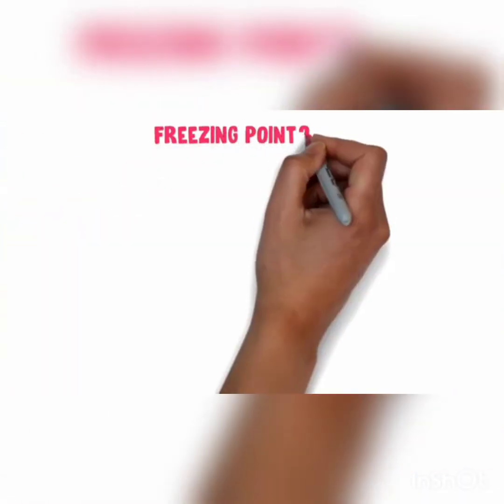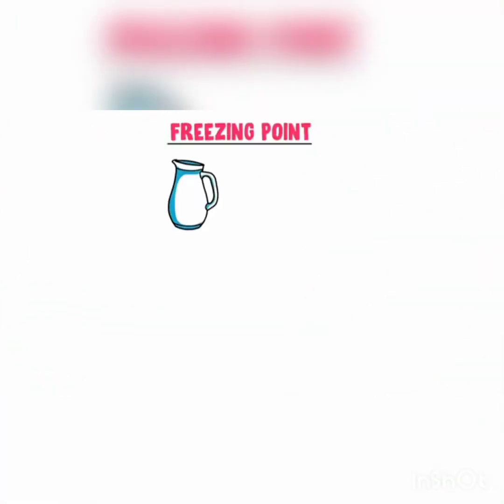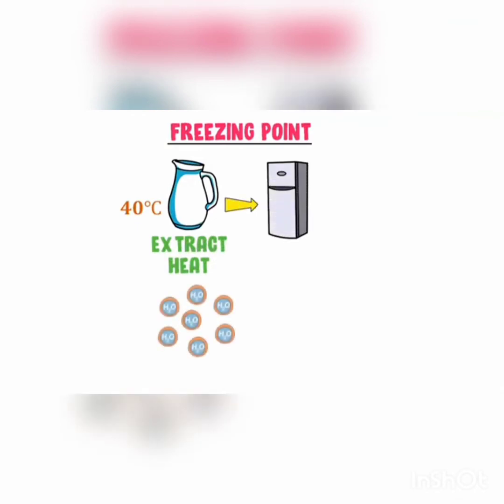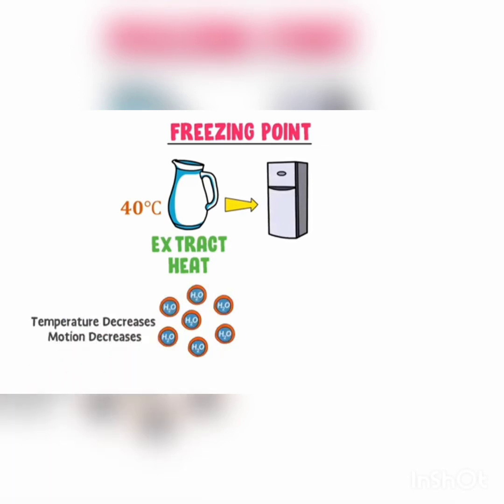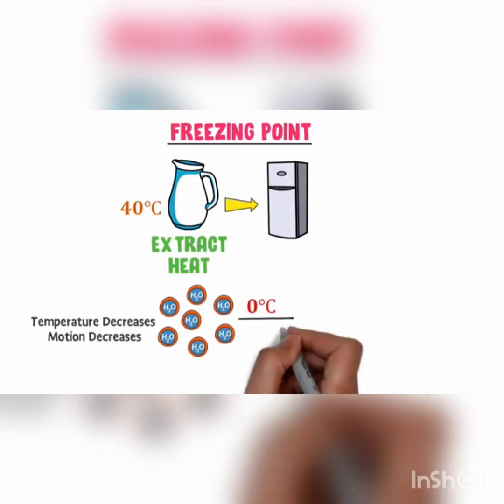What is freezing point? Well, consider water at 40 degrees Celsius. We can extract heat from the water by placing it in the fridge. Decreasing the temperature of water means decreasing the motion of water molecules. As we decrease the temperature, gradually the motion of water molecules also decreases and lastly they get a regular pattern.